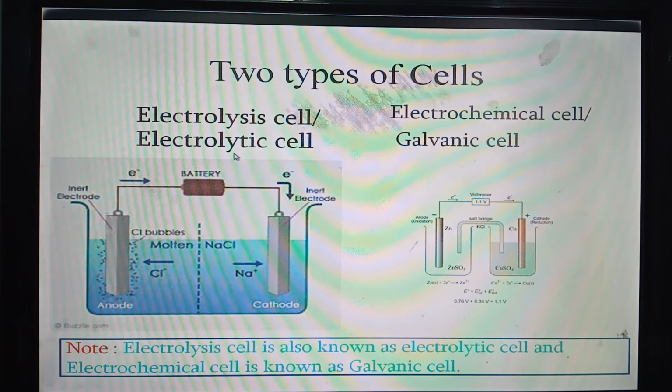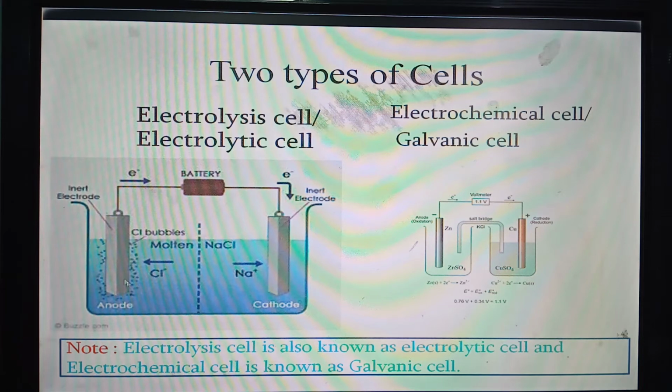Let us see two types of cells here. Number 1, electrolysis or electrolytic cell. Number 2, electrochemical cell or galvanic cell. The cell in which chemical reaction is carried out by passing electricity is called electrolysis cell or electrolytic cell. On this side, I have given an example of this type of cell.